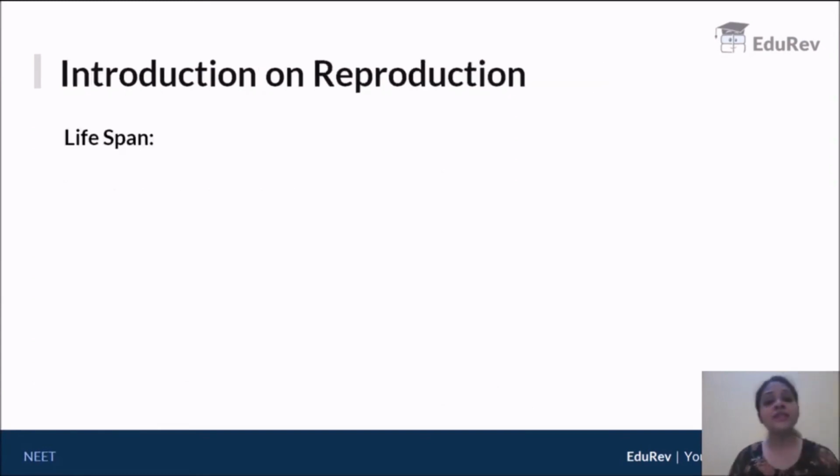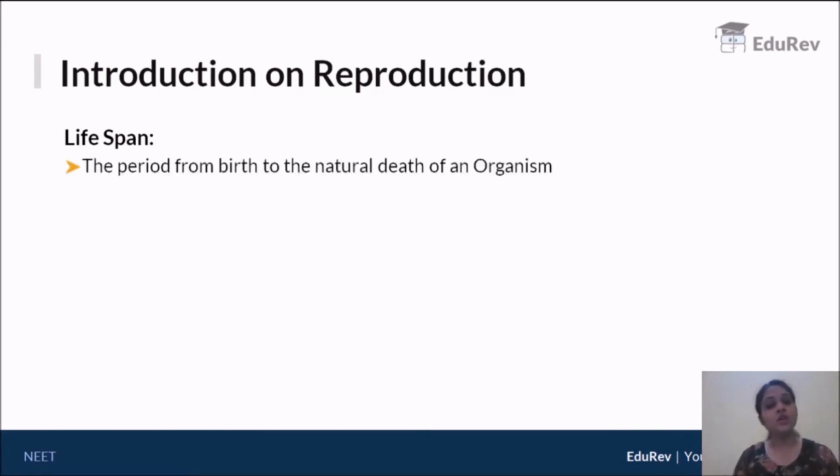Now, the first thing in reproduction that we need to understand, okay, is what is the lifespan of an individual. So say suppose if you are asked, what is your lifespan? Obviously, the lifespan of an individual refers to the time period from when you are born to the time period when you die. Now, naturally, when we refer to death, we are referring to natural death rather than accidental death. So, lifespan is defined as the period from birth to natural death of the organism.